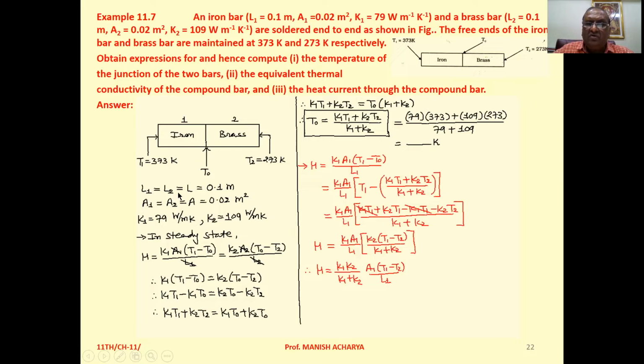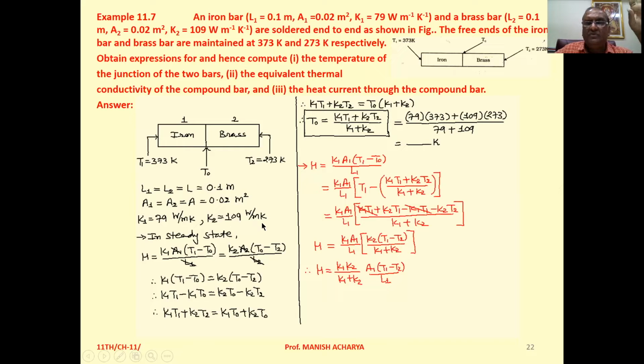Length of both the rods is the same, say L, that is 0.1 meter. Cross sectional area of both the rods is the same, say A equal to 0.02 meter square. Thermal conductivity for iron K1 is 79 watt per meter Kelvin, and thermal conductivity for brass K2 is 109 watt per meter Kelvin.